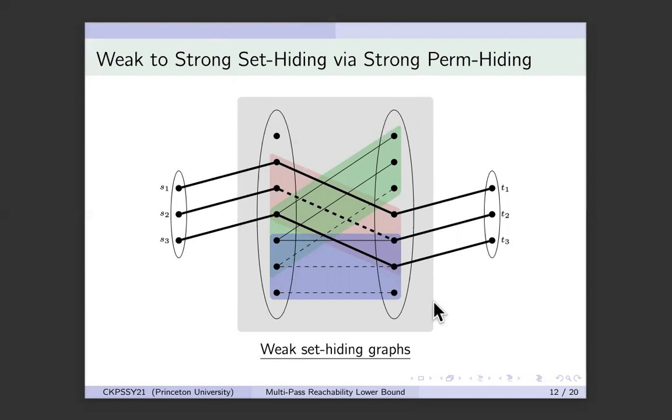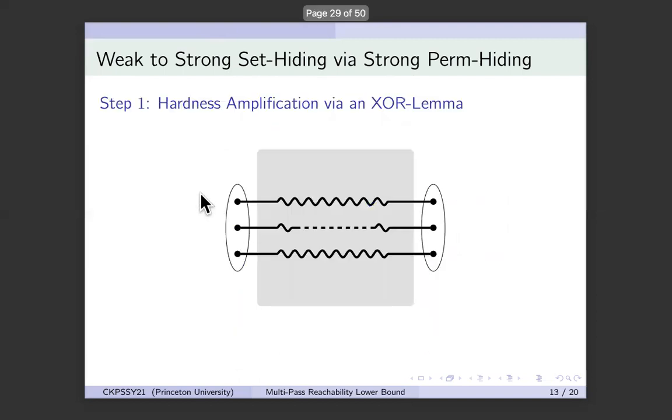I will use this gray box. I'll remove all the details from it, and I'll simply denote it like this. Here, the dashed edge will denote that this element is not in the set, and the wavy line will denote that this element is in the set. And I will also drop the labels from the first and the last layers. So this is now one RS graph, and I need to take many copies of this and compute their XOR.